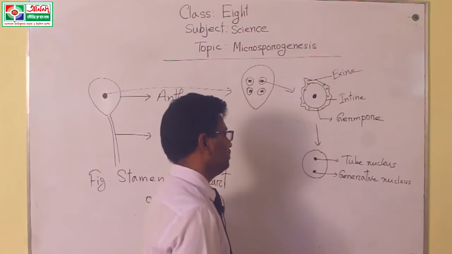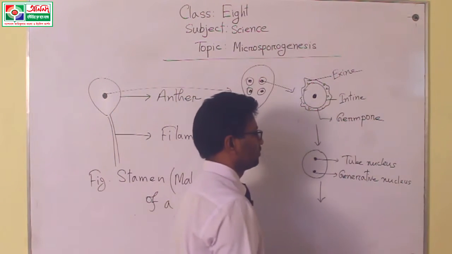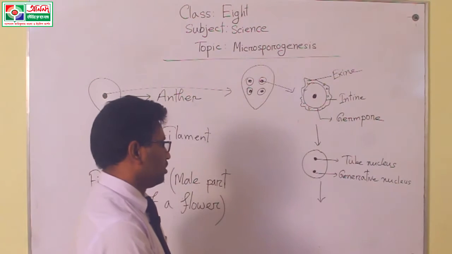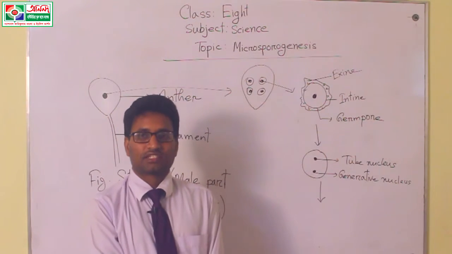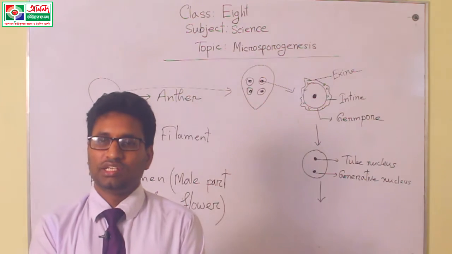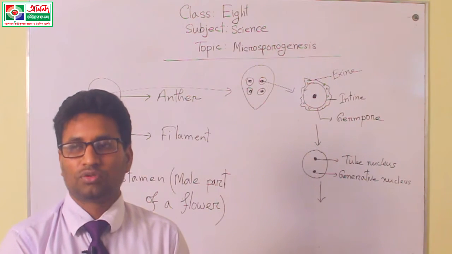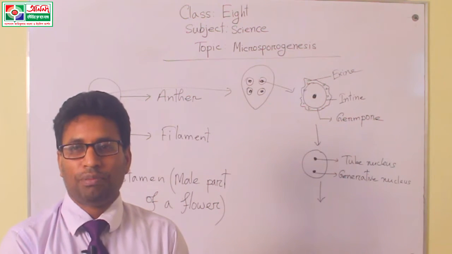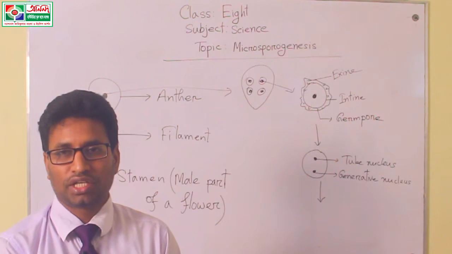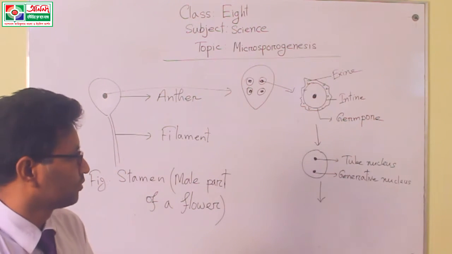Tube nucleus and generative nucleus. These 2 nuclei play a vital role in the microsporogenesis of a flowering plant.